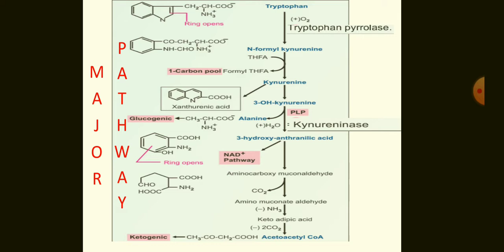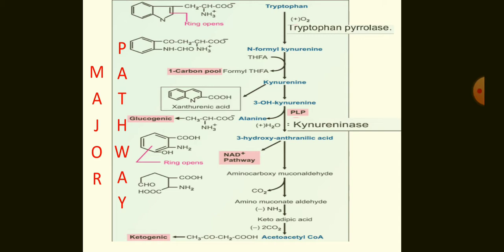Whenever there is a blockage of conversion of kynurenine to 3-hydroxykynurenine, as in deficiency of PLP, because PLP is required by kynureninase, the enzyme which converts 3-hydroxykynurenine to 3-hydroxyanthranilate, xanthurenic acid is the product formed when there is a deficiency of B6.